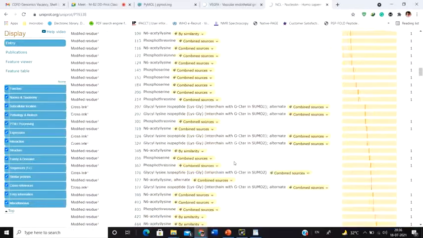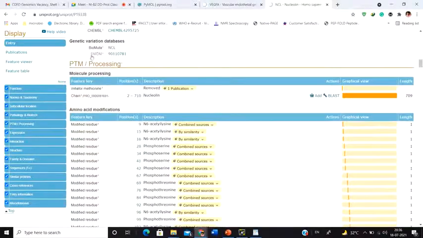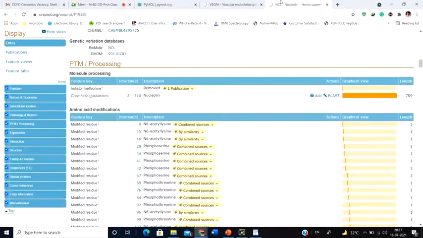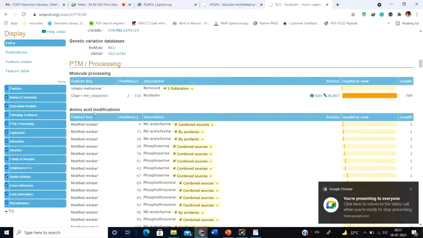Now apart from it, you see the post-translational modification. What kind of processing occurs here? Since this is an intracellular protein, it doesn't have a signal peptide. Rather, it has an initiator methionine which is removed. And you know that every protein undergoes this methionine removal, right? Is it correct? Every protein undergoes methionine removal. Yes, it does. And next you see the amino acid modification.